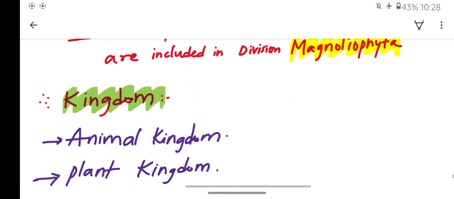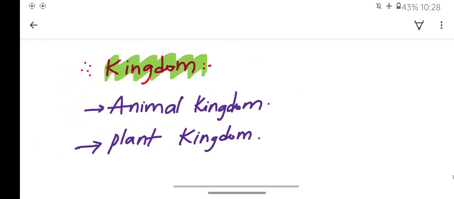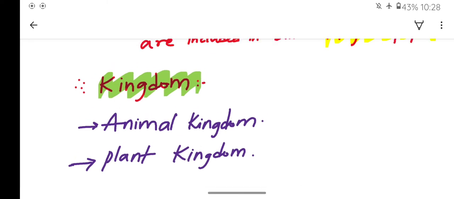Finally, the last and highest category of the taxonomy is kingdom. Kingdom is nothing but the animal kingdom, plant kingdom, fungi, monera, protista, like that. Mostly all the living organisms come under animal kingdom and plant kingdom. So this is how scientists classify the organisms based on the hierarchy.